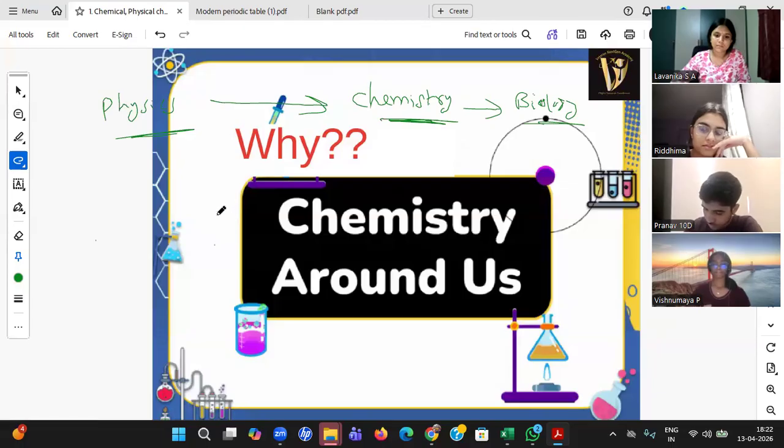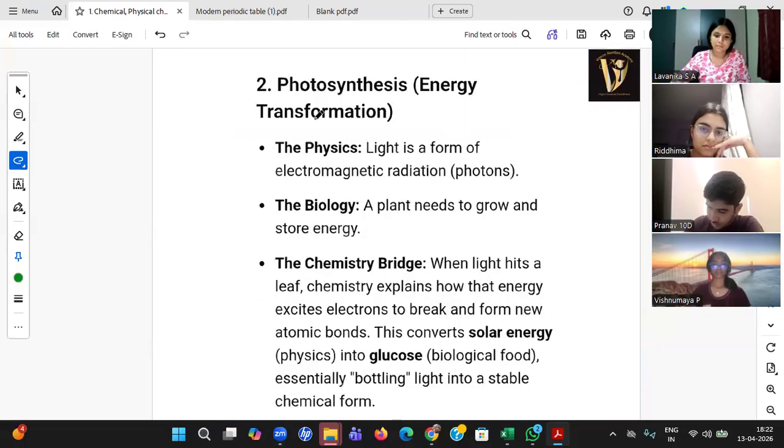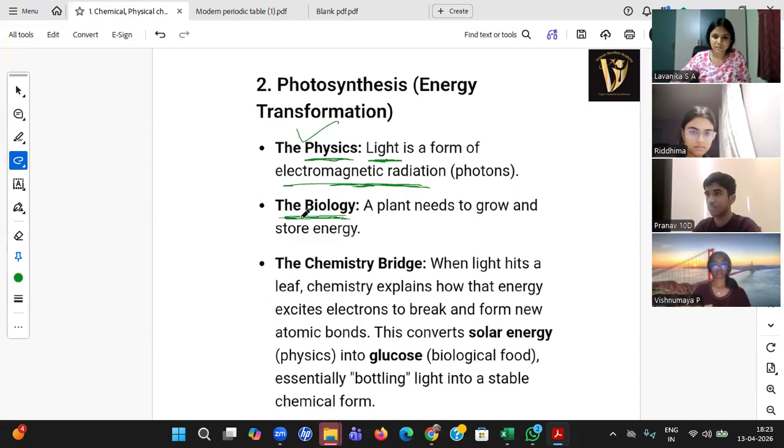So, student, what is photosynthesis? Photosynthesis means the sunlight needs to give the energy to the plant to grow. What is sunlight? Sunlight is a light. Where is this light chapter? It is in your physics. Light is an electromagnetic radiation. It is a physics part. And what is this light helping for? Light is helping the plant to grow. And where do we read about the plant? In biology.